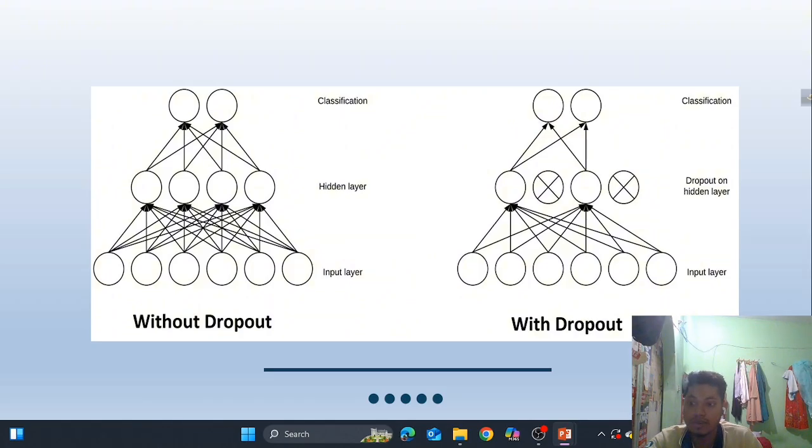Now let's dive into dropout, which is helpful when we are training our model using deep learning techniques. Basically, dropout is a powerful technique. During training, it randomly turns off some neurons. As you can see here, four neurons are available, but in that case, two neurons are randomly dropped. This prevents the model from relying too much on certain parts.